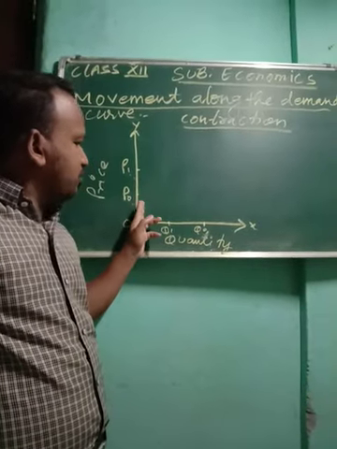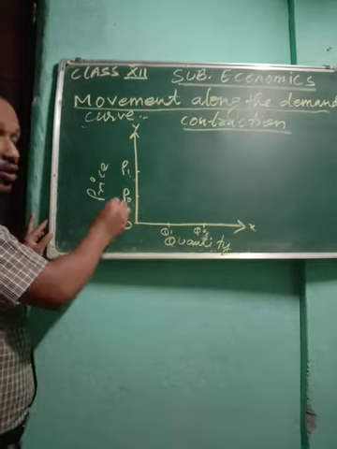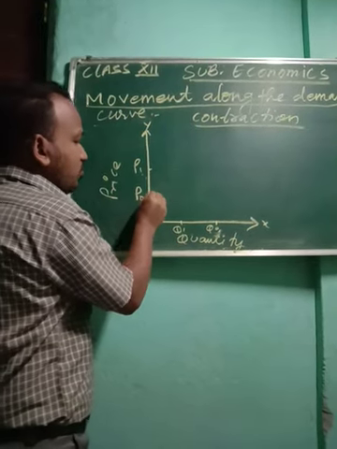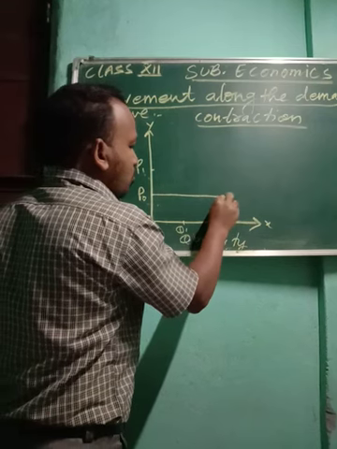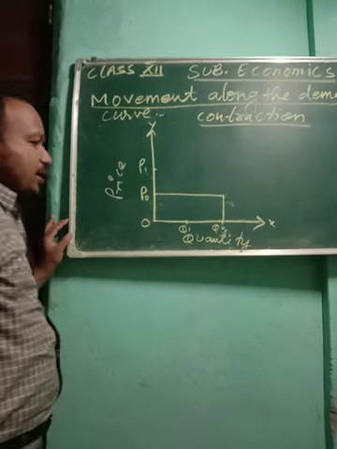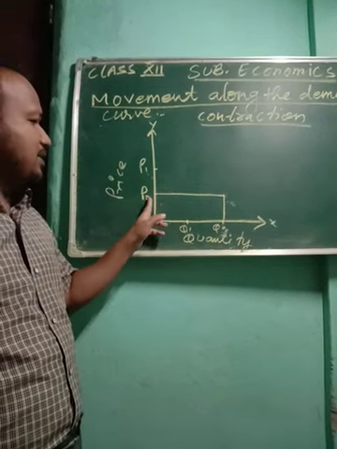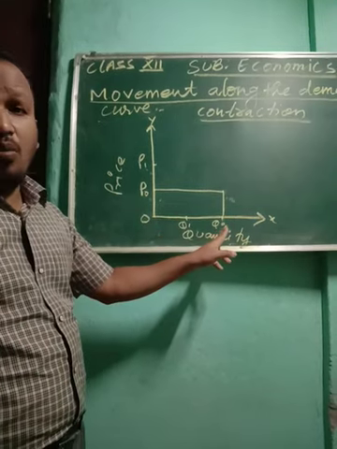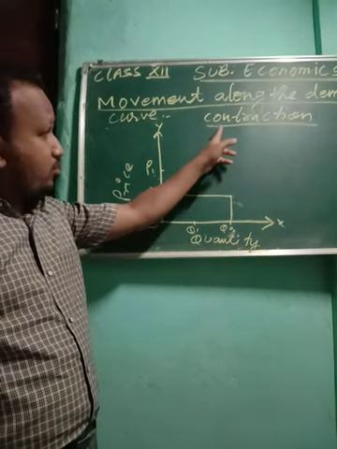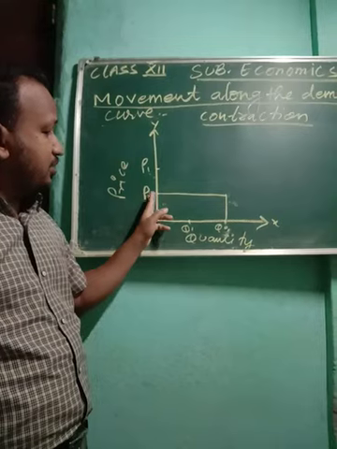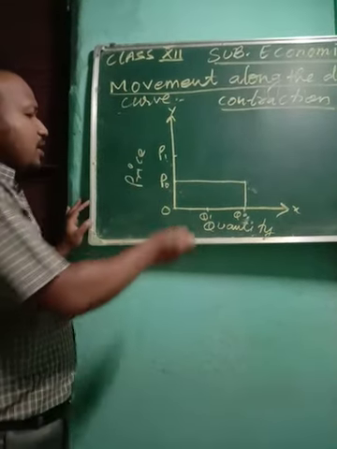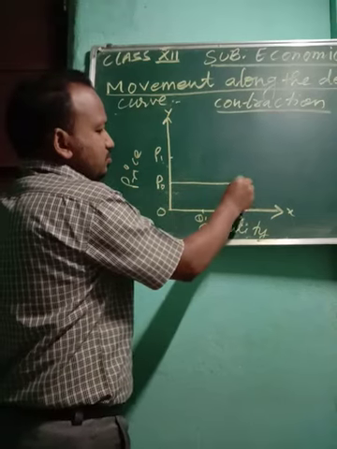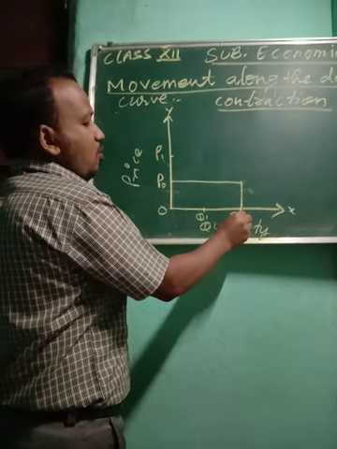In expansion we started when the price is high. Here we have to start when the price is low. You see, when the price is low, what will people do? People will naturally buy more of the commodity from the market. So when the price is less, people tend to buy more. With contraction, make sure you start from the lower price, and in expansion from the higher price. When the price is less, the consumer tends to buy more.